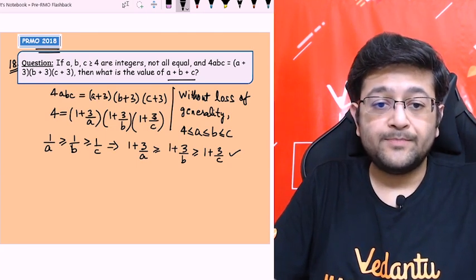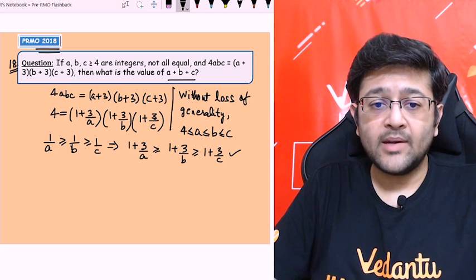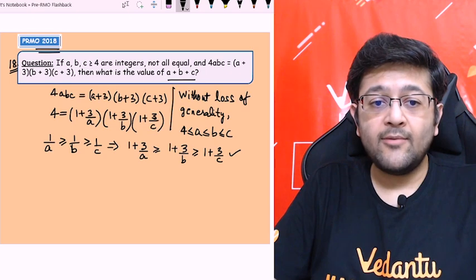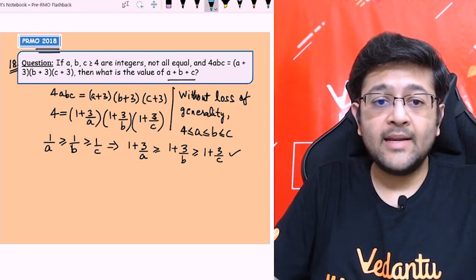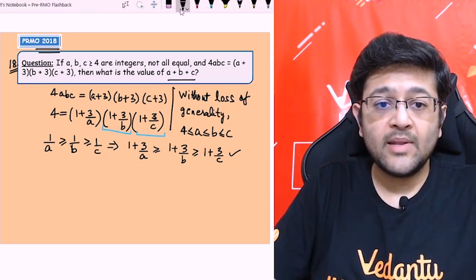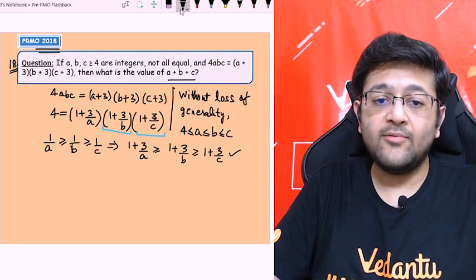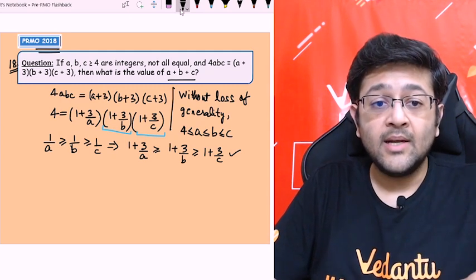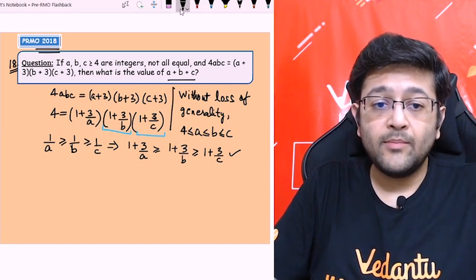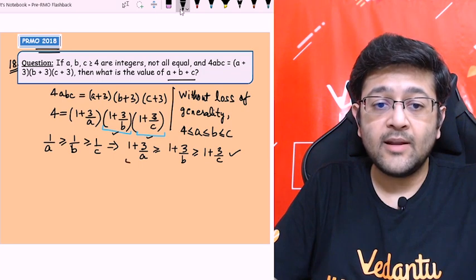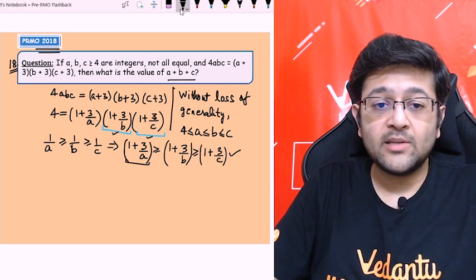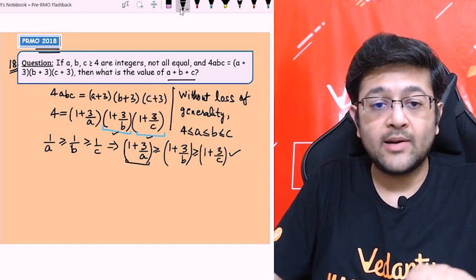Okay, let's see how. तो बच्चों 3 terms का product हो रहा है, right? The product of these 3 terms is 4. So if I am replacing each of the second and third terms with a term greater than that, that is if I am replacing 1 plus 3 by B with 1 plus 3 by A, a term greater than that, then the whole product should be greater than or equal to 4, right? So I am replacing both the second and third terms with 1 plus 3 by A. Then the whole expression must be greater than or equal to 4 instead of equal, right?